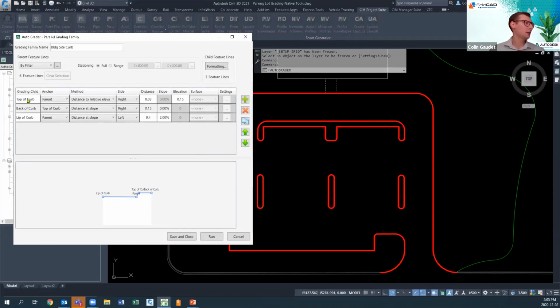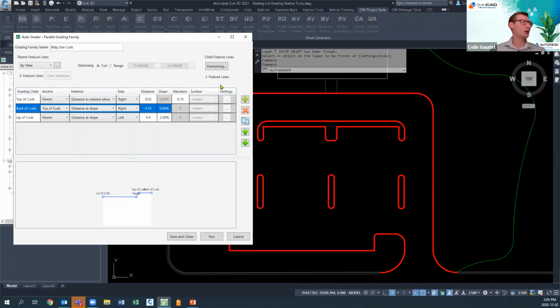Then we're creating the top of curb, the back of curb, and the lip of curb right here. We're associating them to those parent feature lines through anchor objects, methods of grading, to the right or to the left, and then the distances, elevations, and slopes, etc.